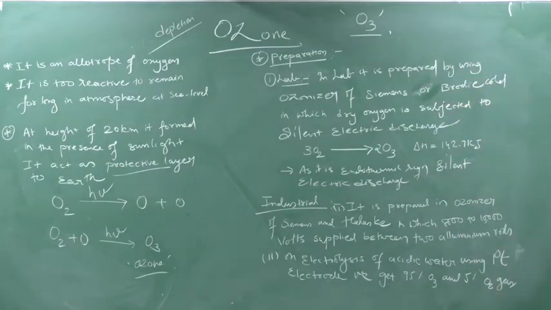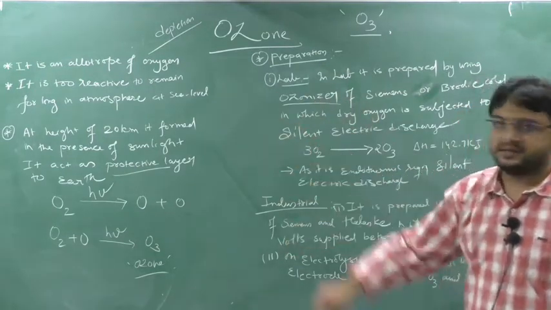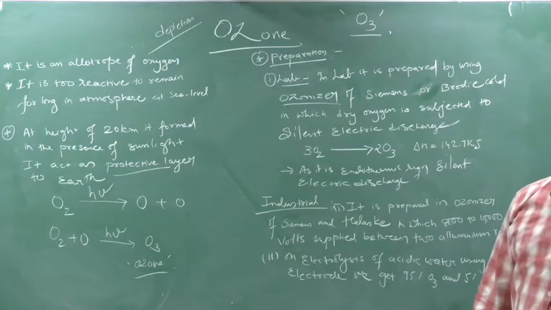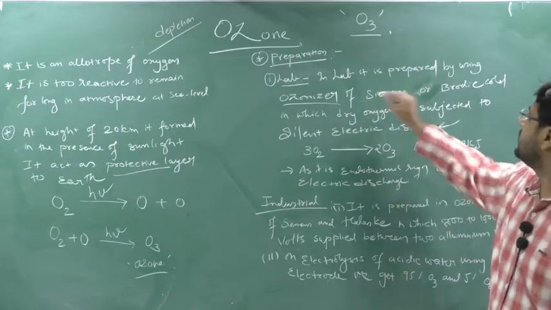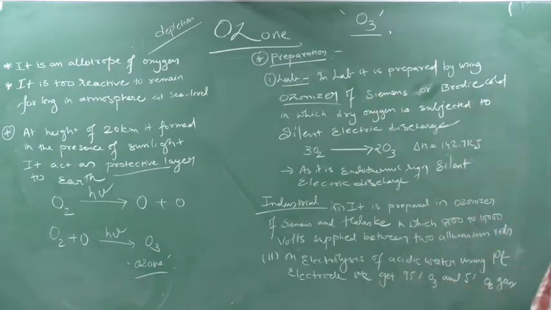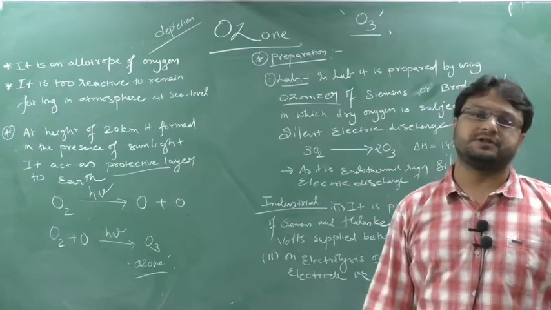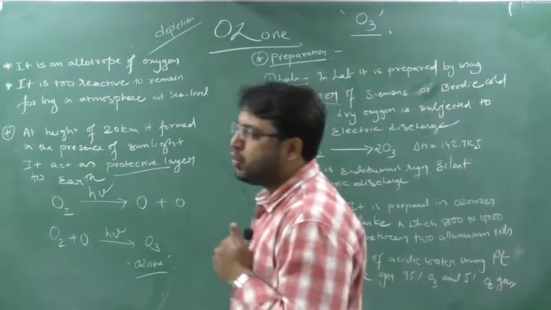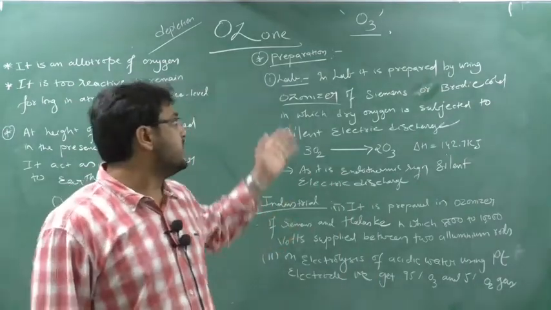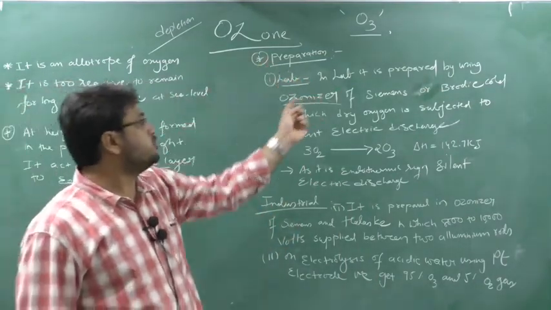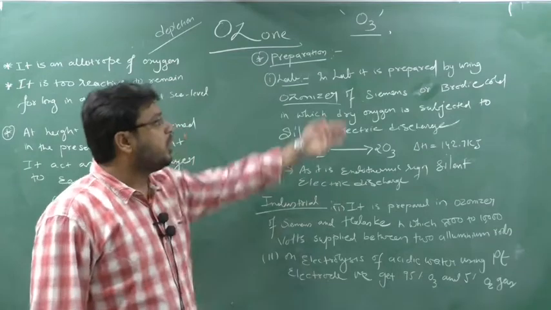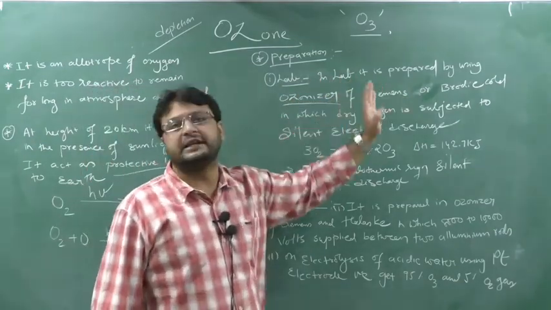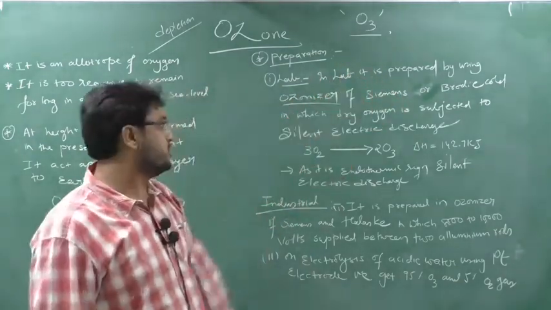Another preparation is the laboratory preparation. In the laboratory, there is a special machine which we call an ozonizer. We have two kinds of ozonizers, either Siemens ozonizers or Brodie-Cold ozonizers. So in the laboratory, ozone is prepared using ozonizers of Siemens or Brodie-Cold. These are the names of the scientists who made these ozonizers.